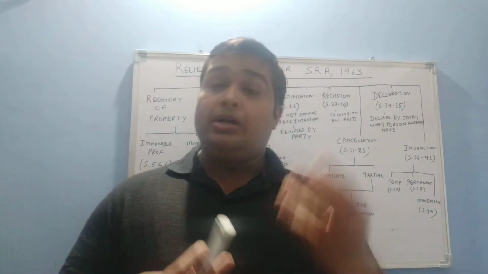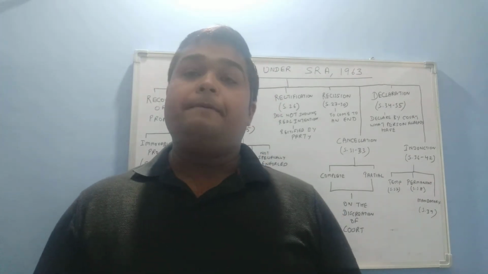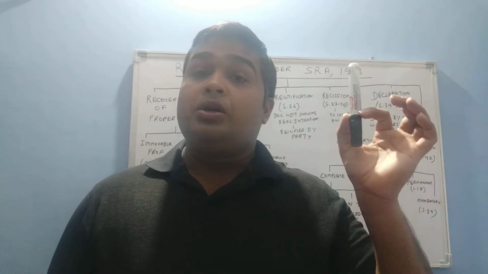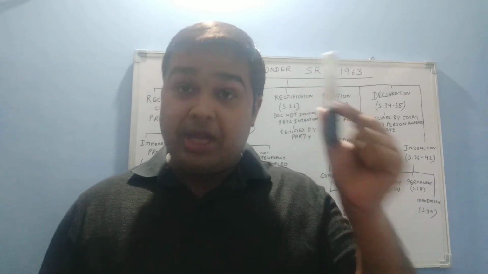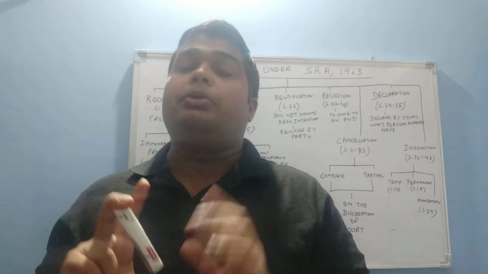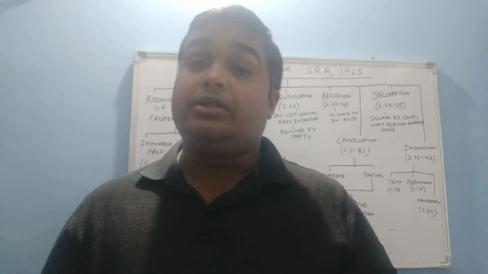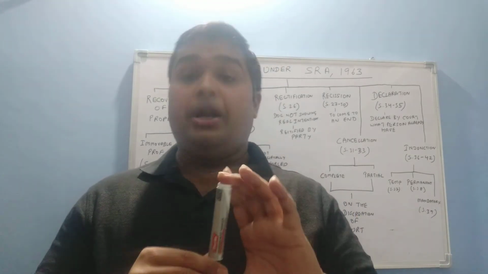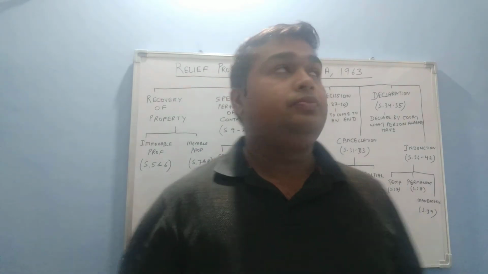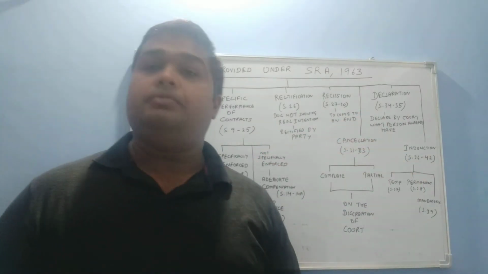Let's suppose I have a right on a particular property, and some other parties are also claiming rights on that property. I go to the court and, by giving proof, ask the court to declare that this property belongs to me. So that is declaration: a declaration by the court of what the person already has.